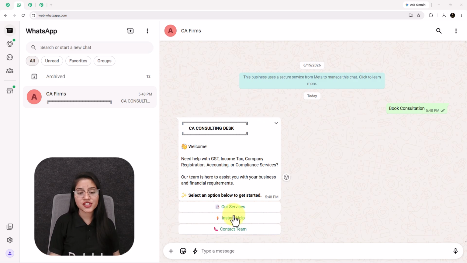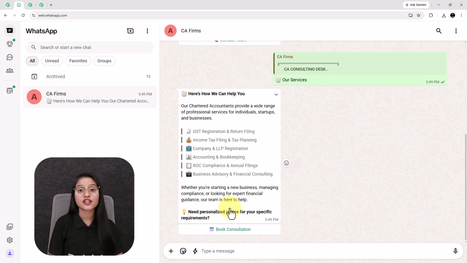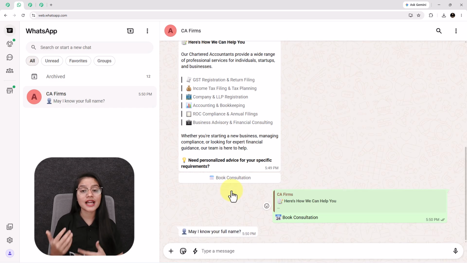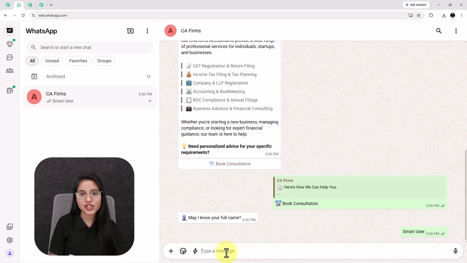So let's first click on our services button. The chatbot instantly sends all the services offered by the CA firm such as GST registrations, income tax filing, company and LLP registrations and many more, and asks me to book a consultation for personalized advice. Let's say I want to book a consultation, so I click on this button and see it start asking my details. At first I sent my full name as smart user.